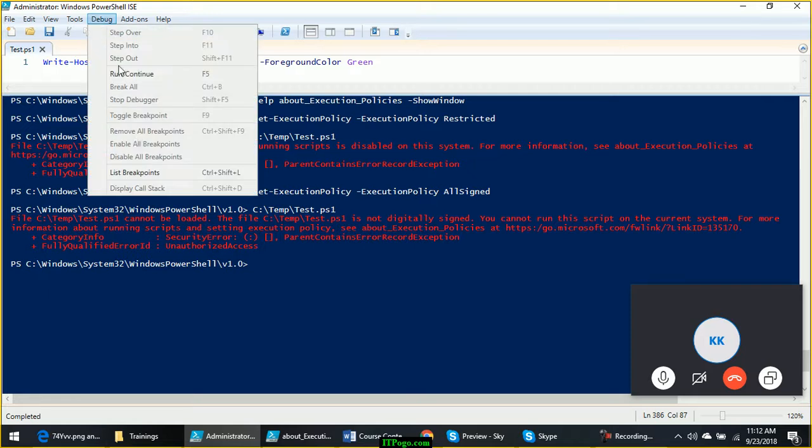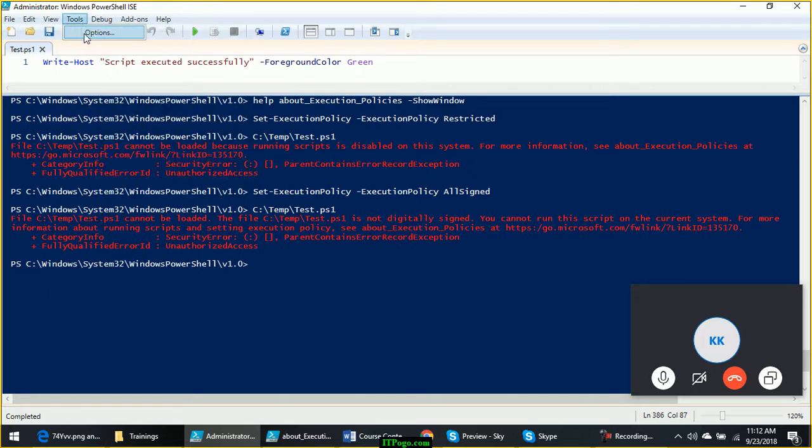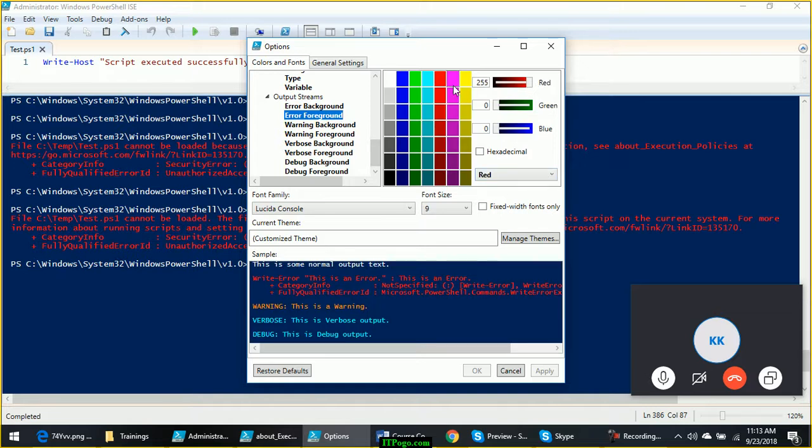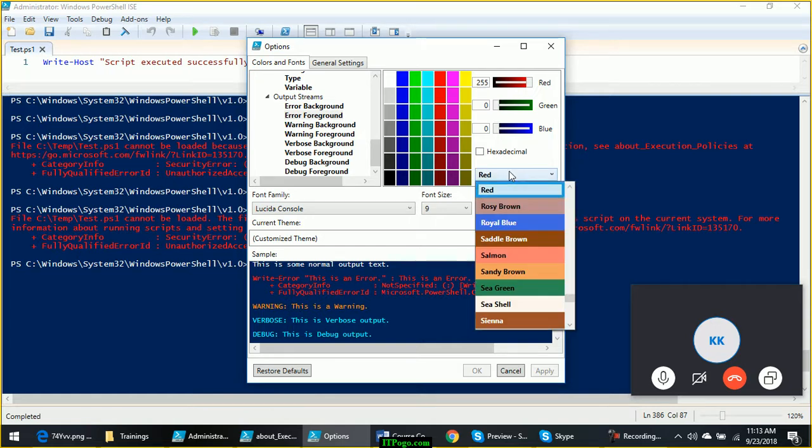Let me change the color. Tools option, because this red on this dark blue is not visible. Console pane, console tokens. Okay, here output stream, error foreground. It is red.